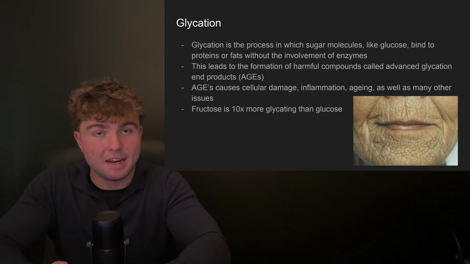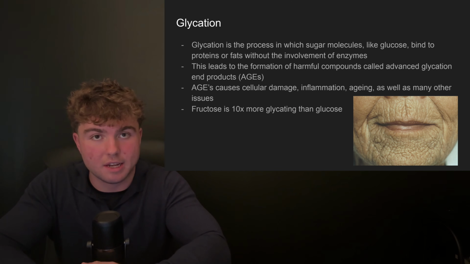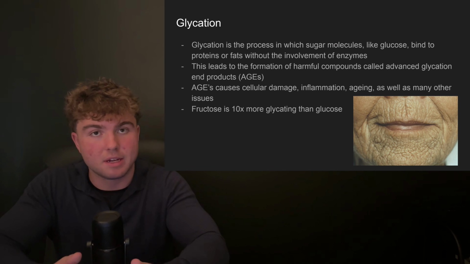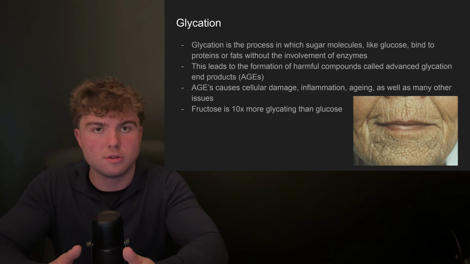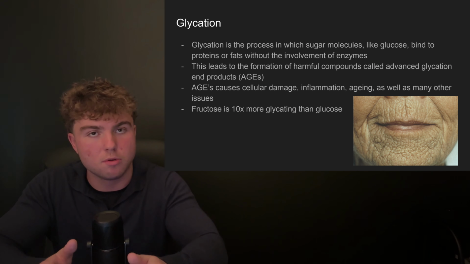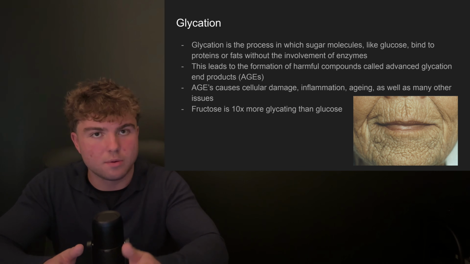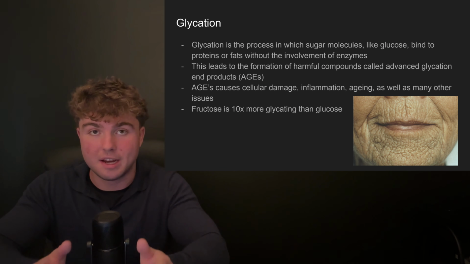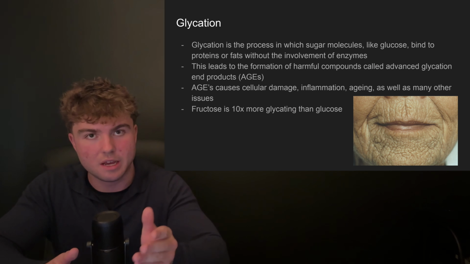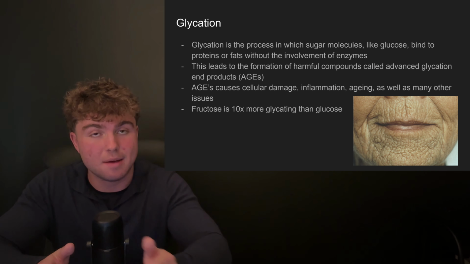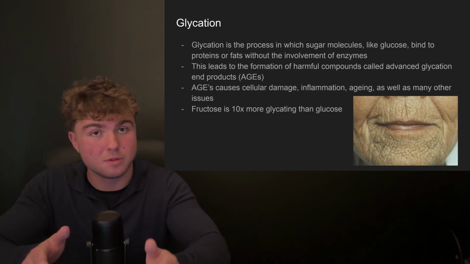Now, the next problem with honey is again from the carbohydrate content it has. When you consume carbohydrates, they break down to sugars and it results in something known as glycation. Glycation is a process where sugar molecules like fructose and glucose bind to proteins or fats, and it results in something known as advanced glycation end products, also known as AGEs. Now, AGEs are not a good thing. They cause cellular damage, inflammation, and they even break down the collagen and elastin in our bodies, which causes us to have more wrinkles and age faster.